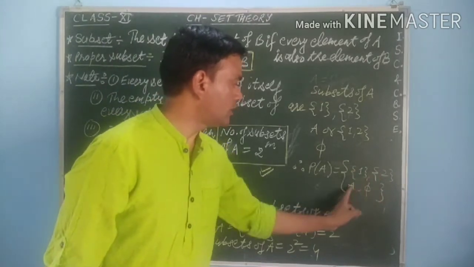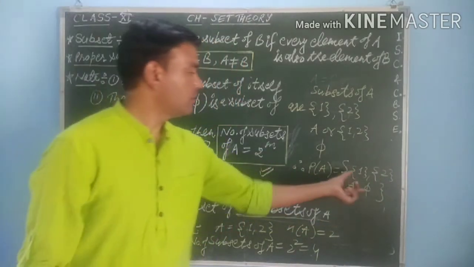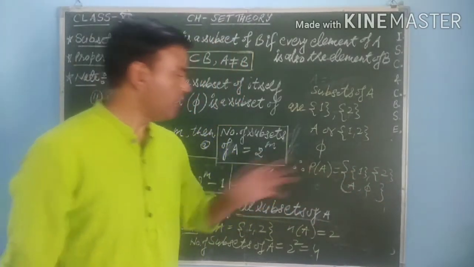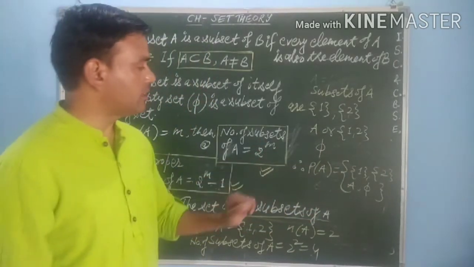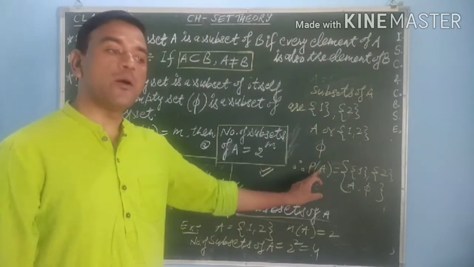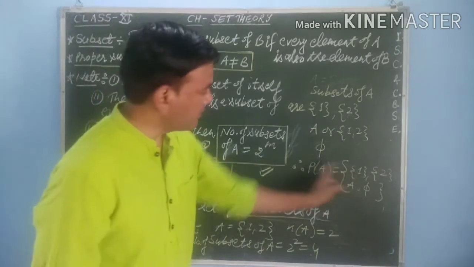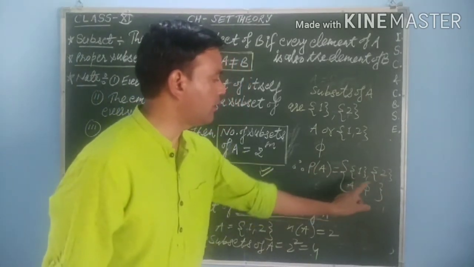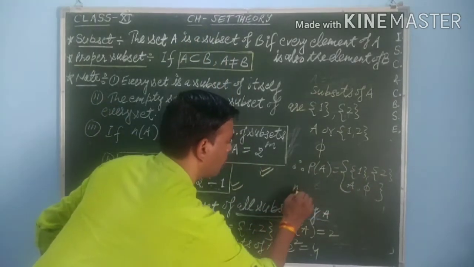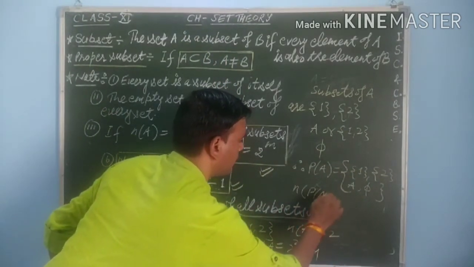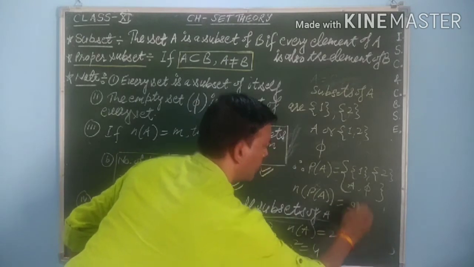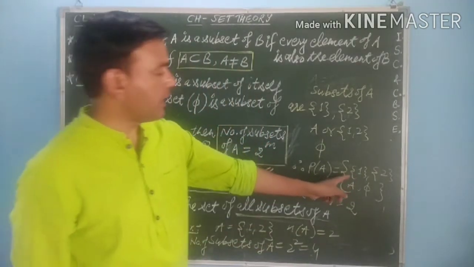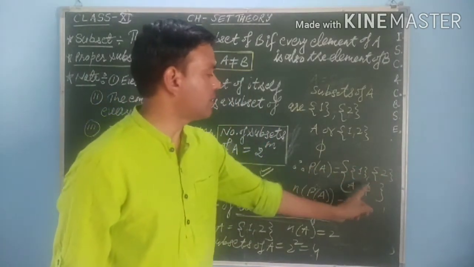So 1, 2, 3, 4. It means this will represent the power set of a set A, and from this you can say that the number of elements in a power set will be, again, the power set is a set. So how many elements are there? 1, 2, 3, 4. It means the number of elements in the power set of A again will be 2 to the power number of elements in this set, and the number of elements in this set are 2.